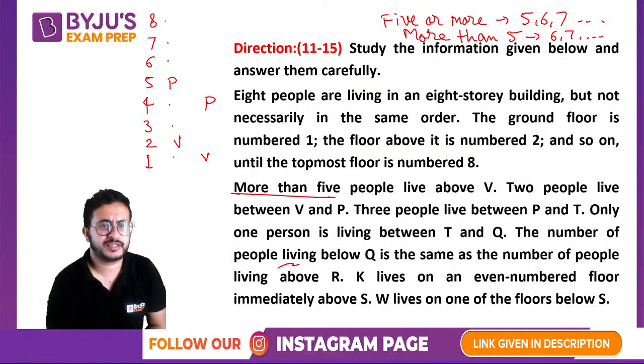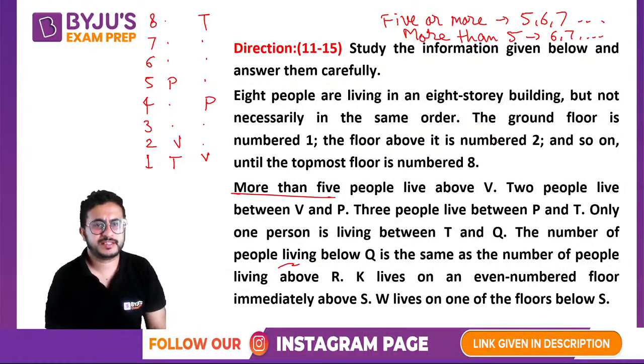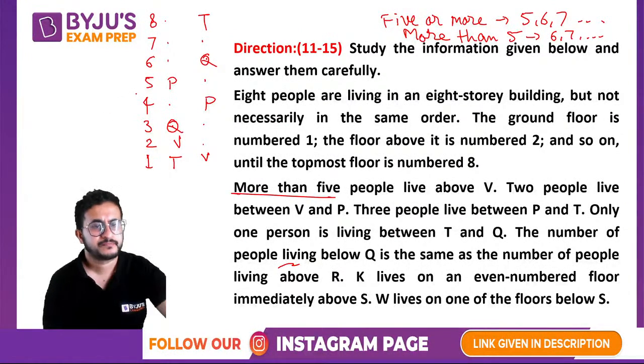If you consider this case, 1, 2, 3, T is not possible. In this case, 1, 2, 3, T. So we are getting both cases, we are filling them parallelly. Only one person between T and Q. So T, this will be Q. And if this is T, this will be Q.